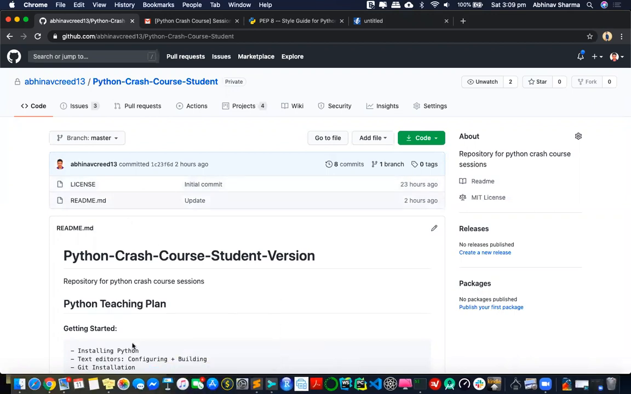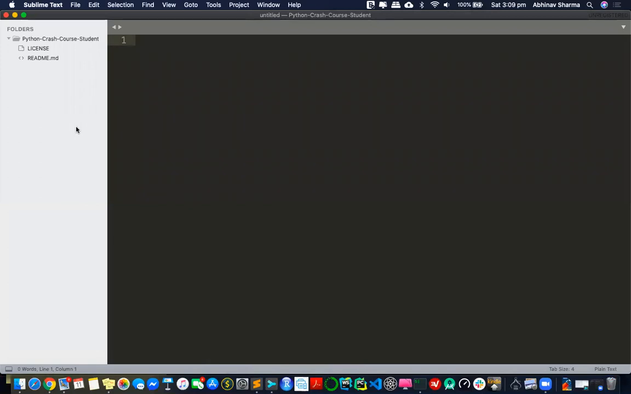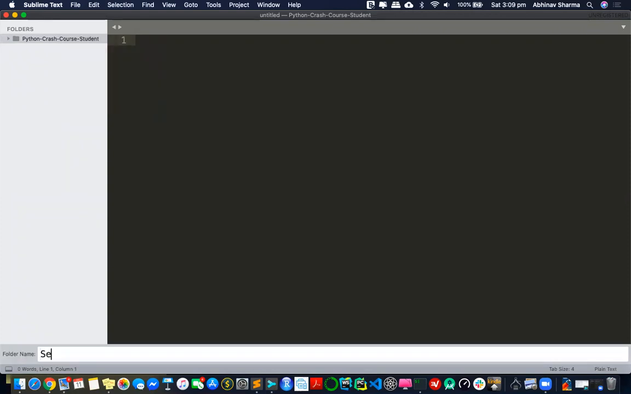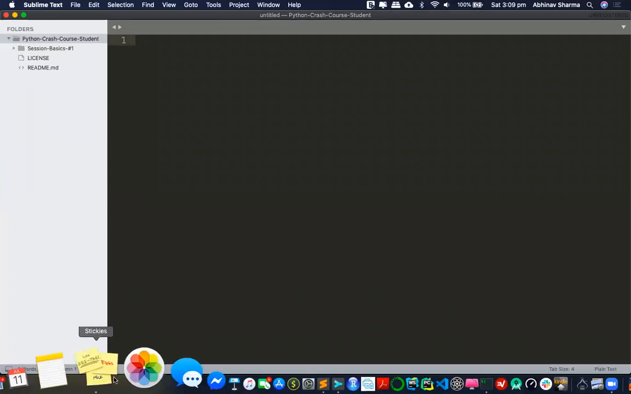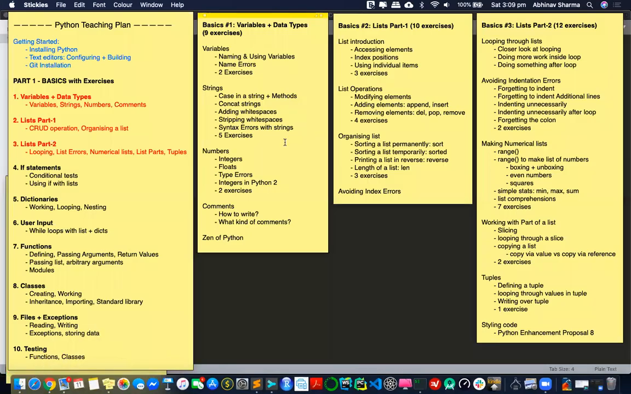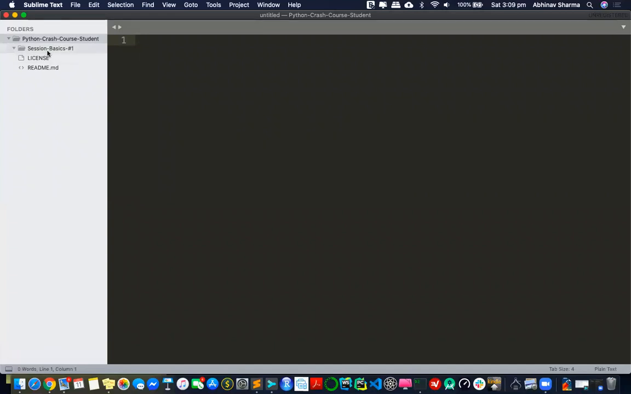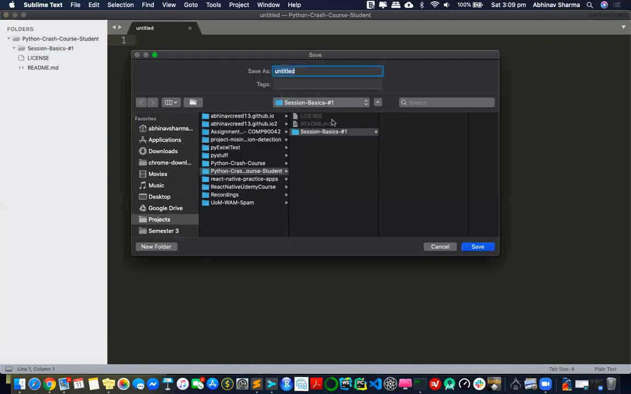First, I'll create the first folder. For the first task that we do, we'll work folder-wise. So I'll name it session. It's not something for you, it's just for understanding, so that you can refer back. Basics 1. Everything we do in the Basics 1 part, the variables, I'll put every code inside this folder. Okay, and let's create a new file, and let's call it hello world.